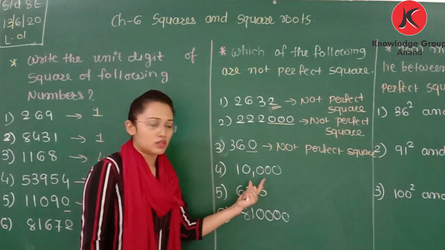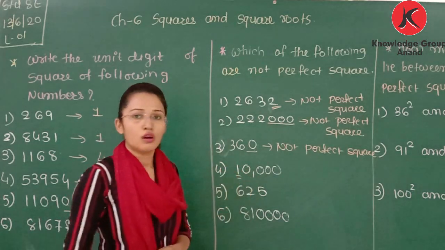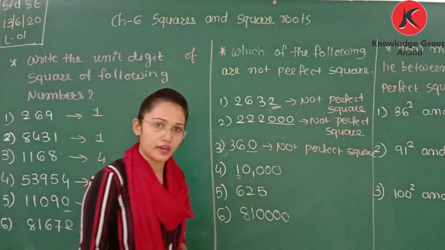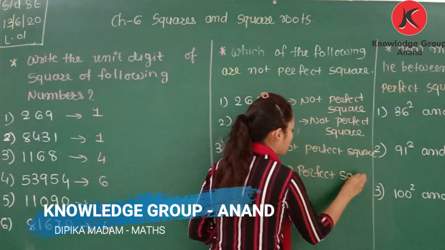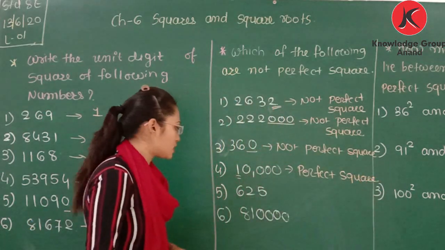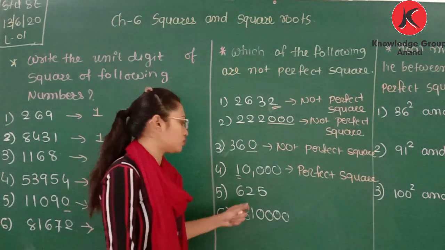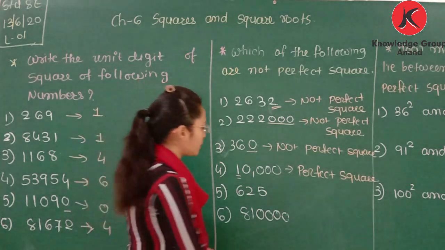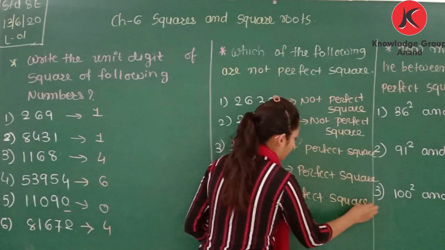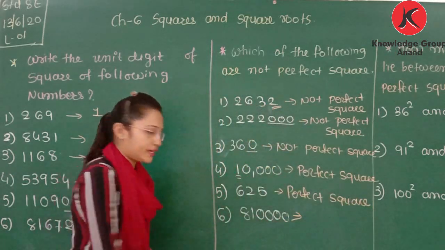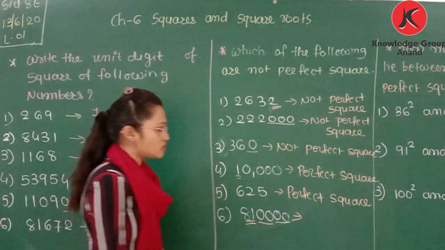Now 10,000. How many zeros? 4. So it can be a perfect square because 1 is also a perfect square, and 10,000 means 100 multiplied by 100, so it is a perfect square number. For the next one, 625. The last digit is 5 and we already know that 625 is a perfect square number, so it is a perfect square. Now for this, 81 is a perfect square number and the number of zeros is 4. So yes, it is a perfect square.